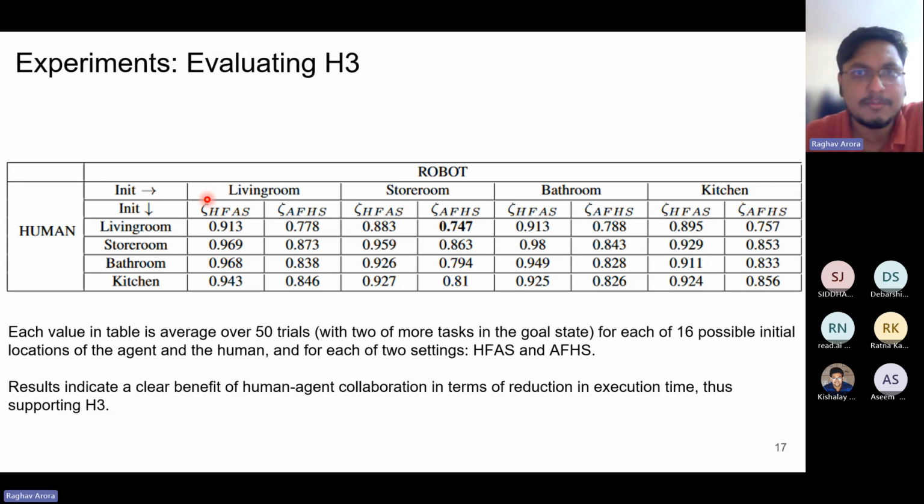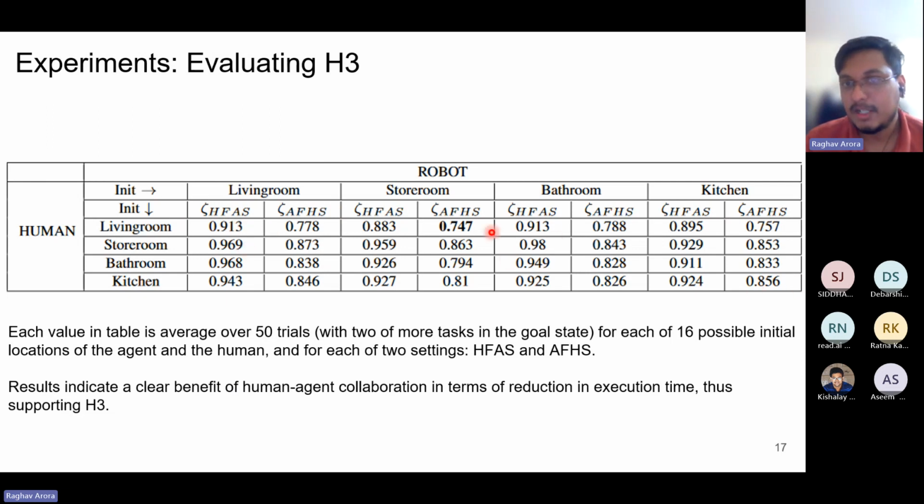So the initial state sometimes plays a big role in defining the overall execution cost. So that is why we consider 16 different cases where the initial location of both the human and robot are varied, and we consider two different settings: human fast, agent slow, and agent fast, human slow. And we show that in all of these settings, the value of zeta is less than 1.